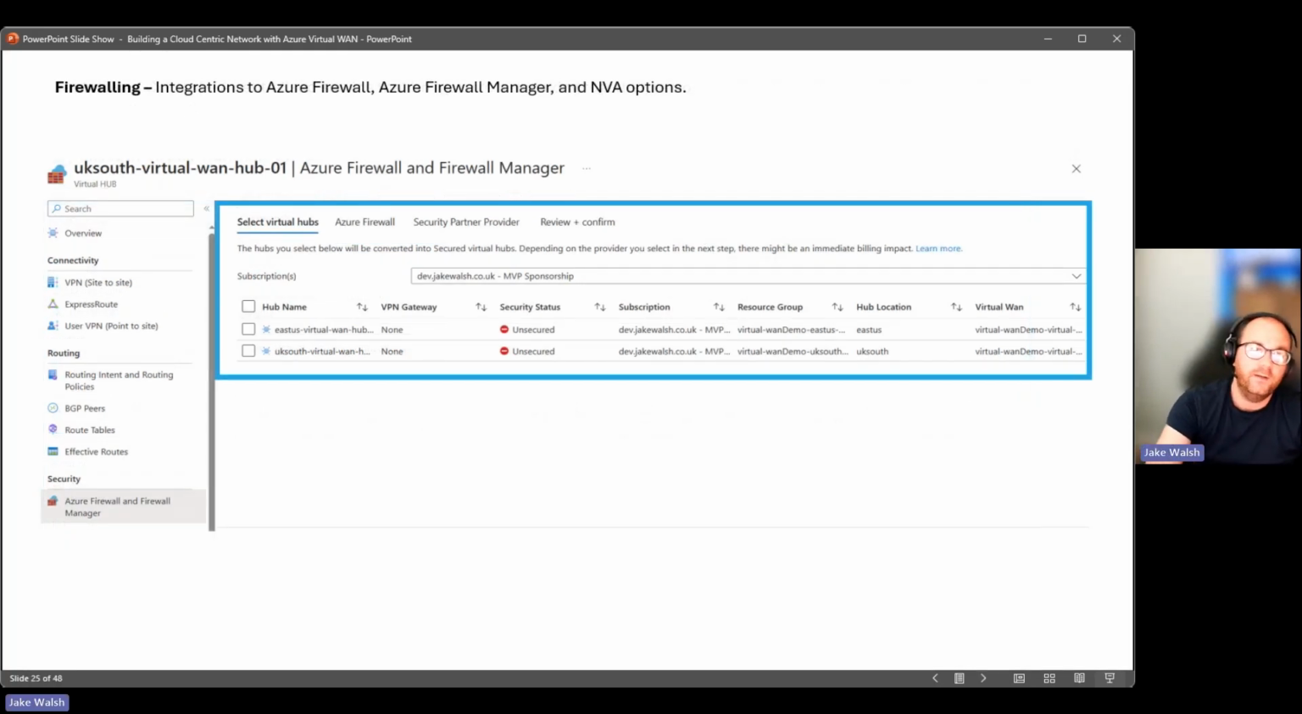Again, firewalling, another real core benefit. So we have integrations to Azure Firewall, we have Azure Firewall Manager, and we have those NVA options for third-party security providers as well. But again, that's all integrated into the virtual WAN control plane, all managed from that central point. And what's great about this is if we deploy, let's say, Azure Firewall, and we have a known good configuration, we have firewall policy, and we want to roll that out as we deploy other hubs, we can easily enable Azure Firewall in those as well. So it makes it very straightforward and very simple for that expansion journey.